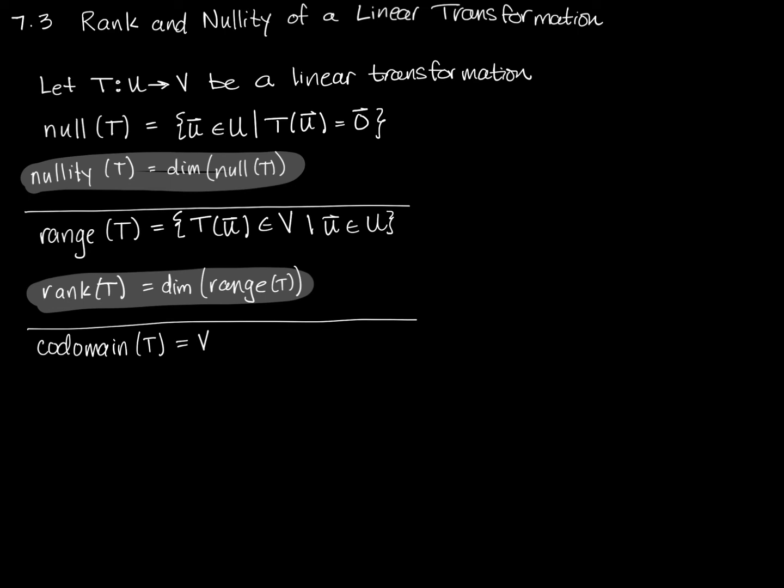So really, the only thing I want you to take from this subsection, if you will, is just the idea that as with a matrix, we can find its null space, we can find its nullity, we can find its range, we can find its column space, and we can find the dimension of its column space, and we call that rank. They are similar, they are connected, they are not the same. But there is consistency, there is practical consistency between the two ideas.